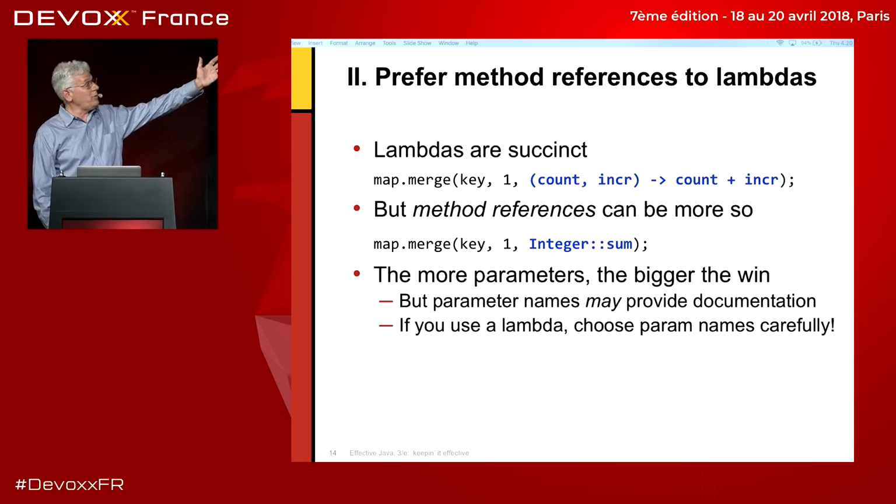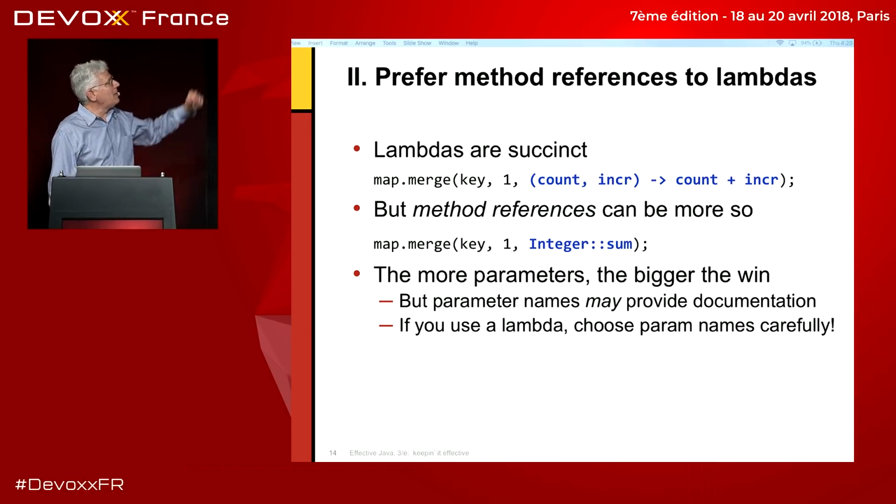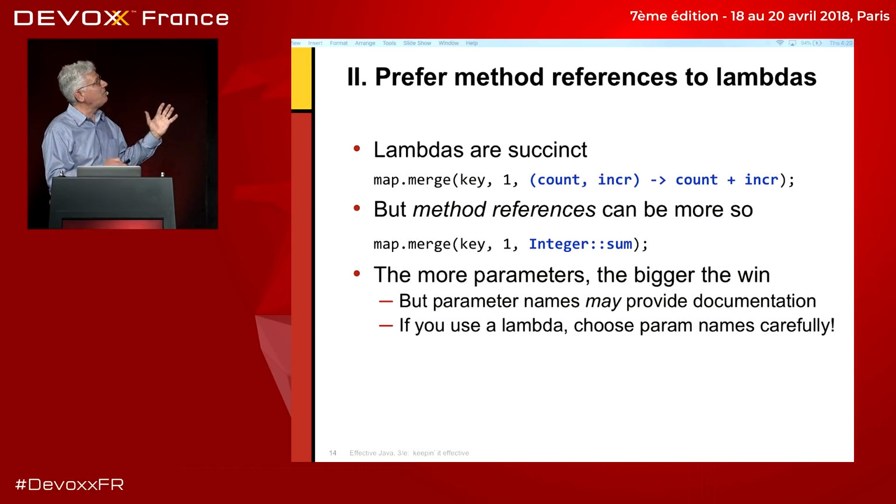All right, part 2, prefer method references to lambdas. Method references, as I'm sure you all know, are little function objects that simply refer to pre-existing functions.